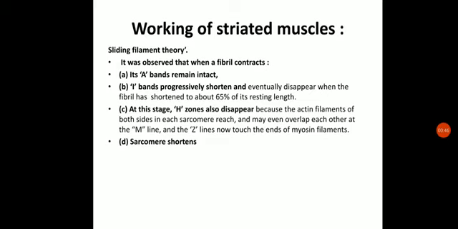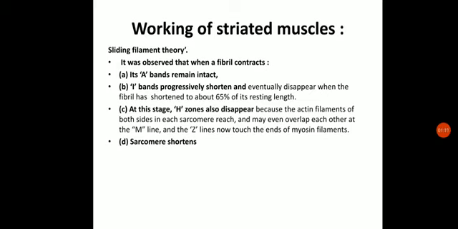Huxley basically gave this theory by the different experiments he conducted and the theories he made, about how this functions. It was observed that when the fibril contracts, its A band remains intact. We will see that in a step-by-step manner.